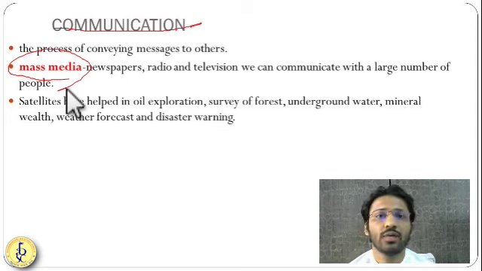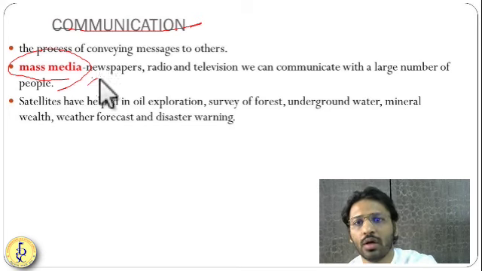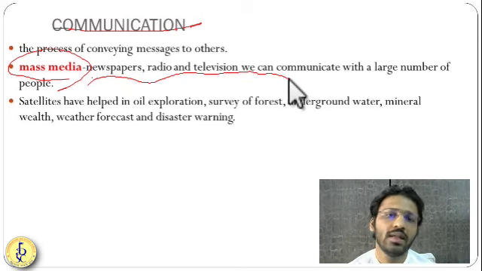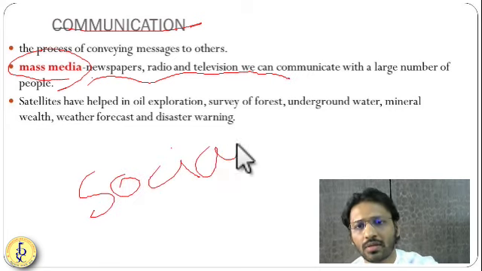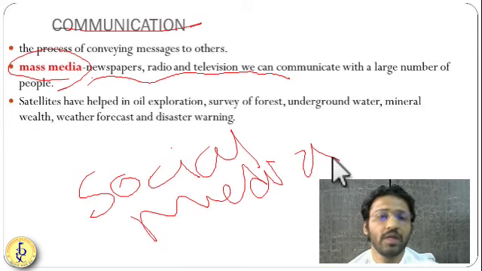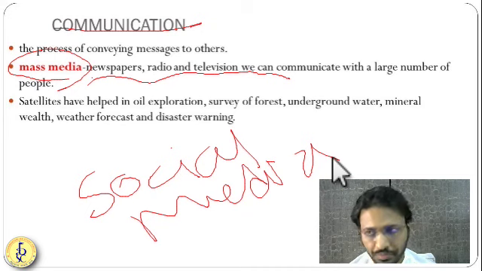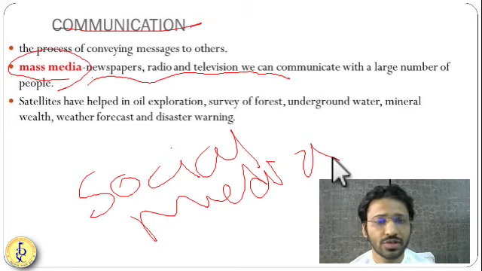Okay. So mass media you can call newspaper, radio, and now a new type of mass media is coming. We call it social media. Initially, if you wanted to reach the masses, you needed access to a newspaper, radio or television. Only then could you reach the masses. But because of social media, anyone can reach the masses despite not having access to big media houses or big newspapers. So it is helping human beings to achieve the targets of democracy, liberalization, freedom, and justice. These things are being achieved because of social media.